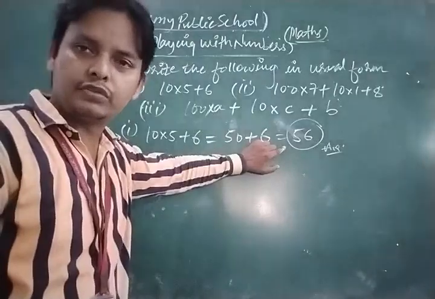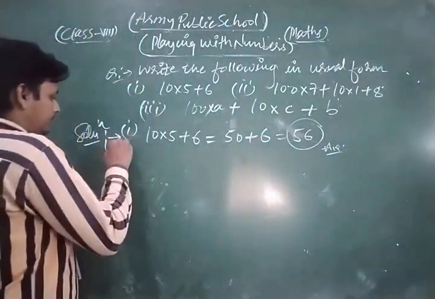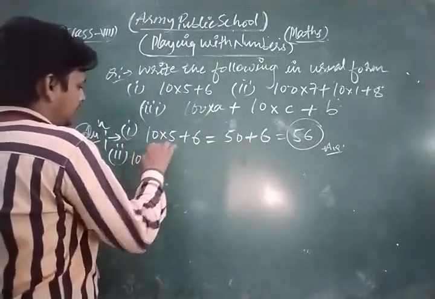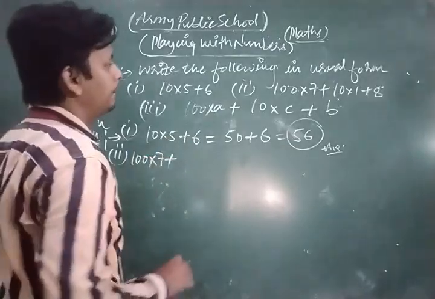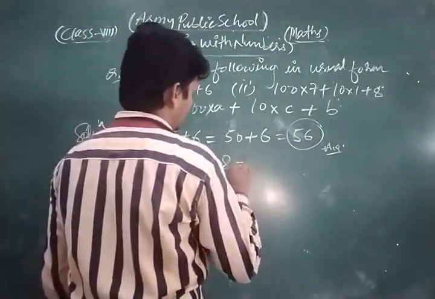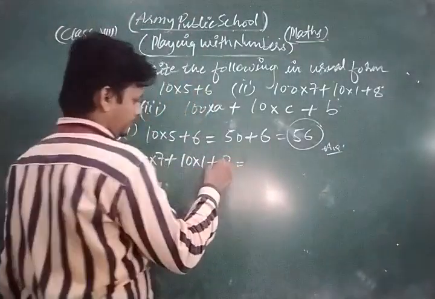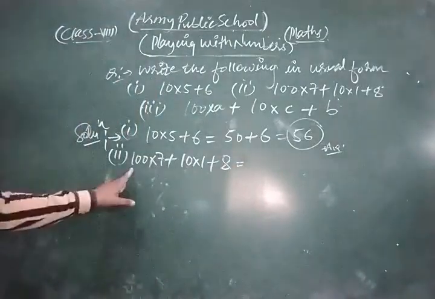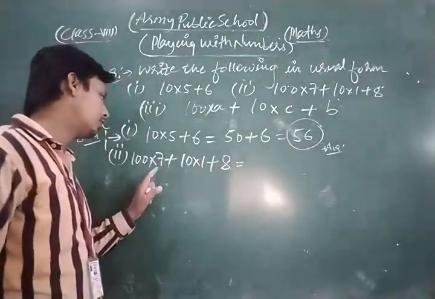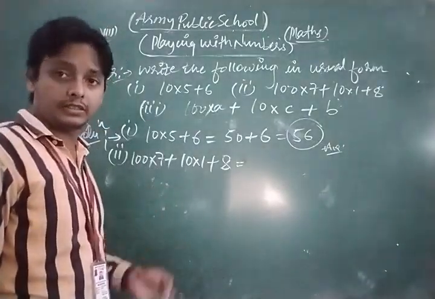Dear student, in this way you can write any number in usual form. Similarly, second one is 100 into 7 plus 10 into 1 plus 8. Look, 100 into 7, because the coefficient of 7 is 100, so in this number there are 3 digits.